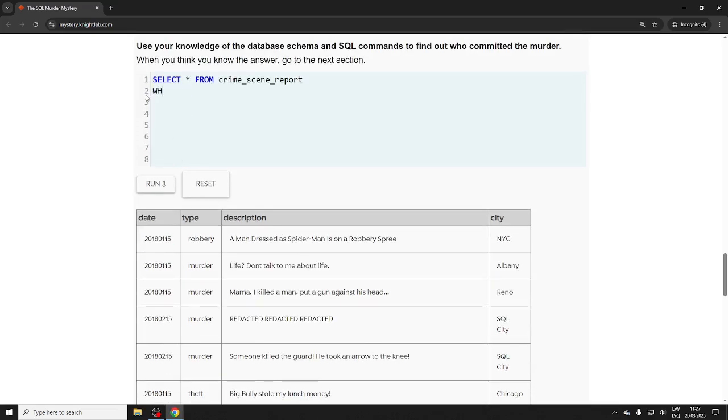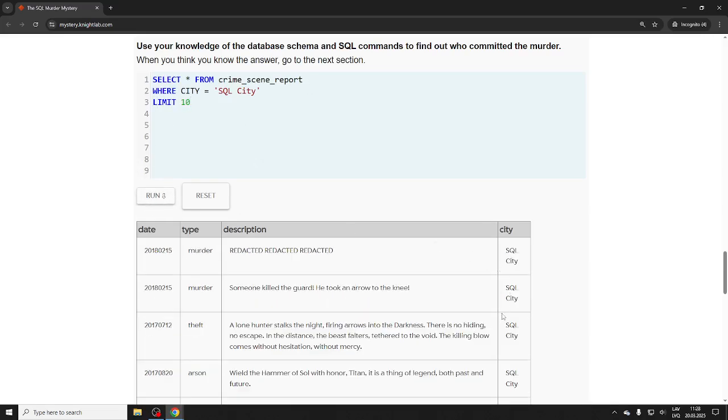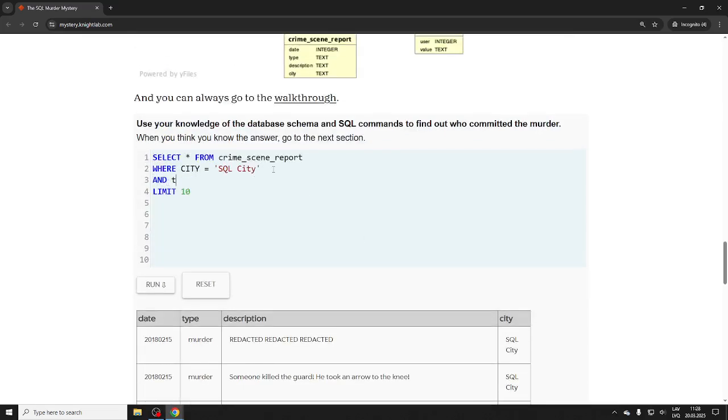So where city, we could do this, and let's do SQL city. Let's see if that helps. Again, for now we'll limit 10, because this looks like this query works. Also type. Notice how I'm using capital letters, but I could use small letters as well. Remember, it's case insensitive. So type is murder. It's like a conjunction, basically.